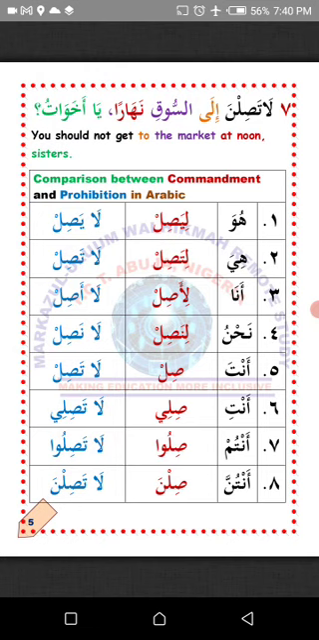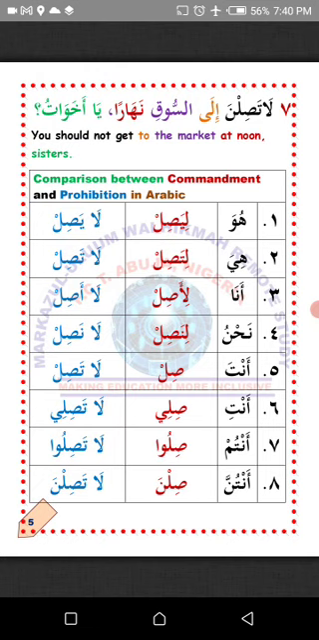Now the comparison between amr, commandment, and nahy, prohibition. Number one, huwa, he. Liyasil, he should reach. La yasil, he should not reach. Number two, hiya, she. Litasil, she should reach. La tasil, she should not reach. Number three, ana, I. Liasil, I should reach. La asil, I shouldn't reach. Number four, nahnu, we. Linasil, we should reach. La nasil, we should not reach.